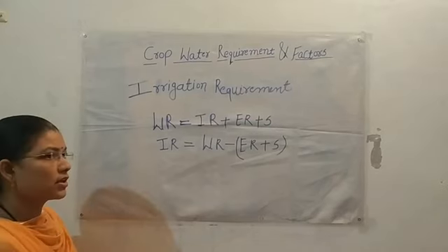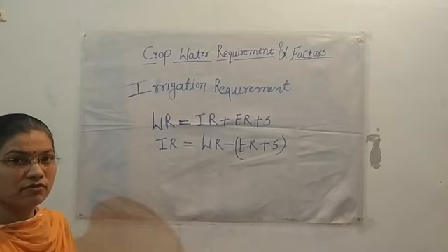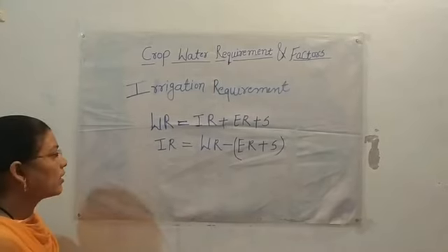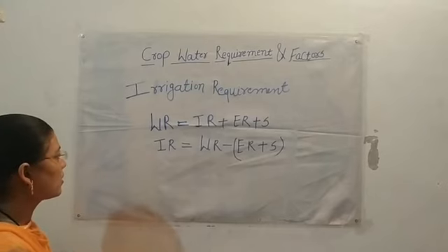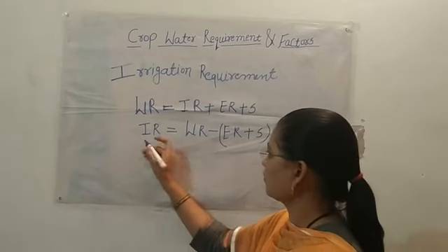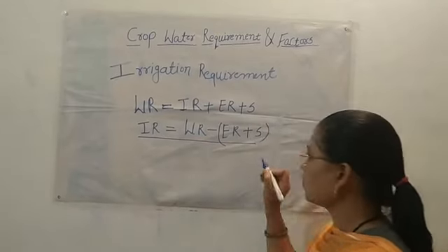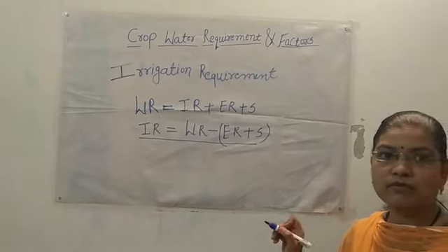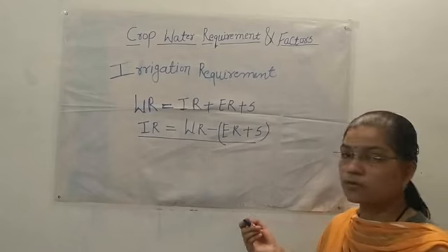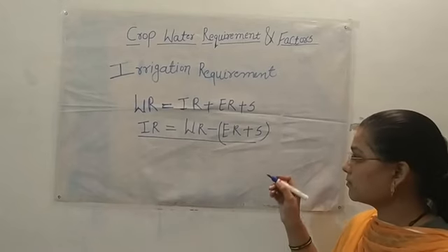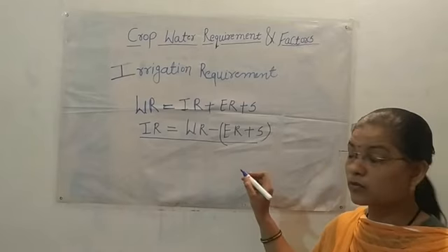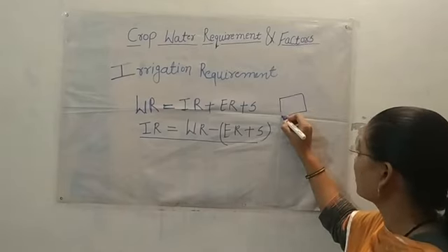Irrigation requirement of a particular farm is different, because on different farms we grow different types of crops, so it depends on which type of crop you grow in a particular field or farm.